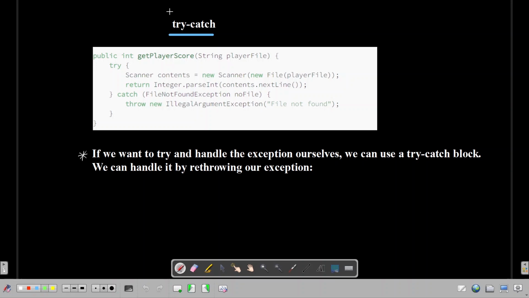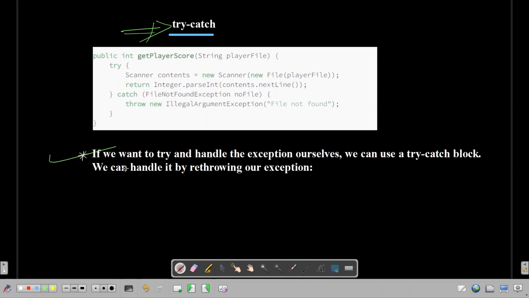This is the most widely used exception handling mechanism in Java, I would say, using try catch. What try catch does is we surround the statement from which we are suspecting an exception, and we can handle the corresponding exception in the catch block. So this is what we are going to do.